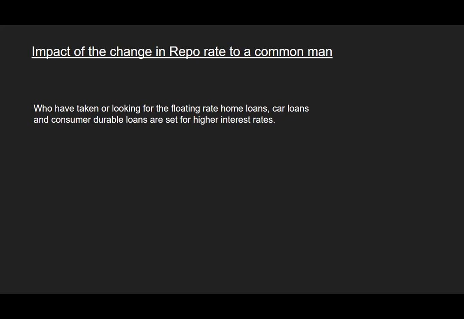So this is the way that RBI controls inflation in the country. When the repo rate increases, the charges of the loans also increase. When charges of loans increase, the demand will go down, and when demand goes down, prices will come down. When prices come down, inflation will come down.